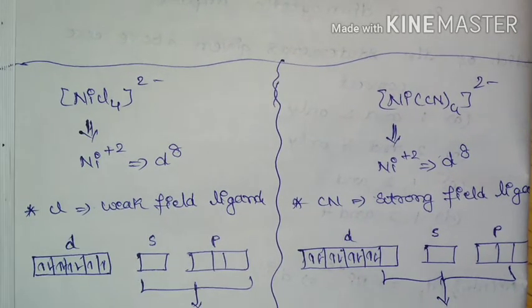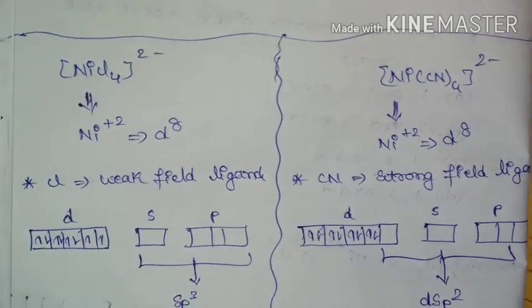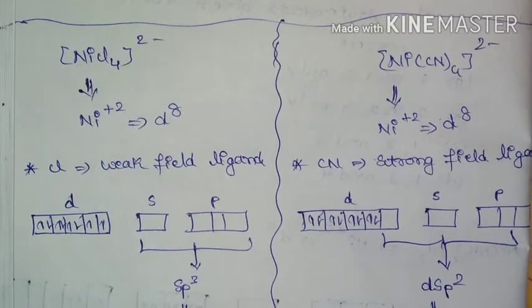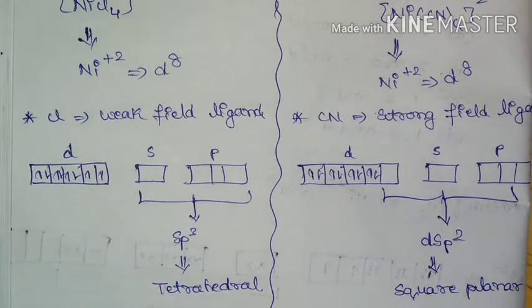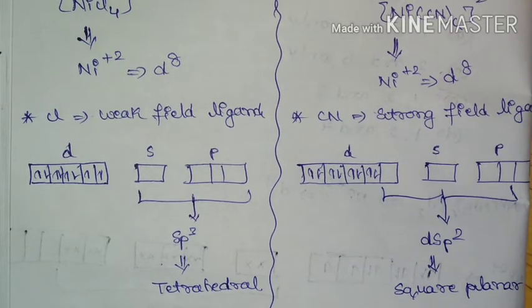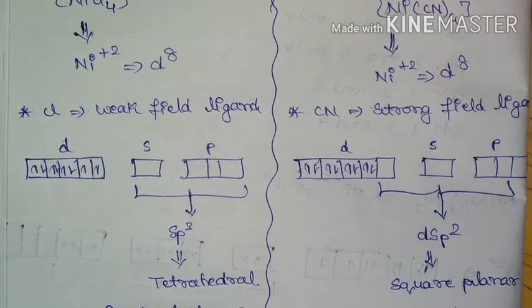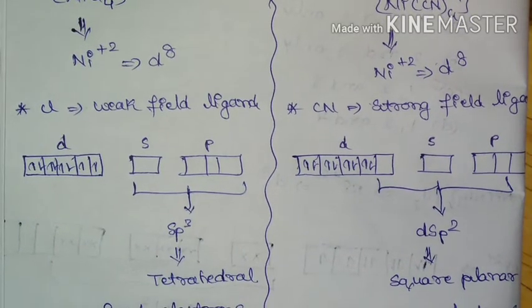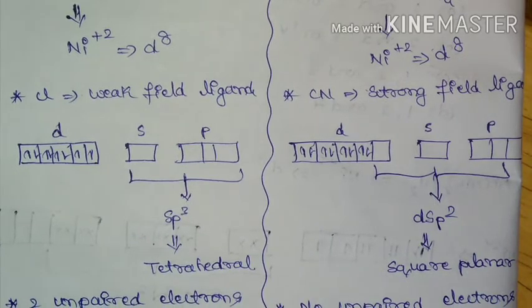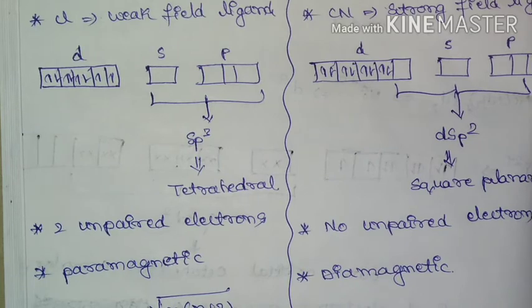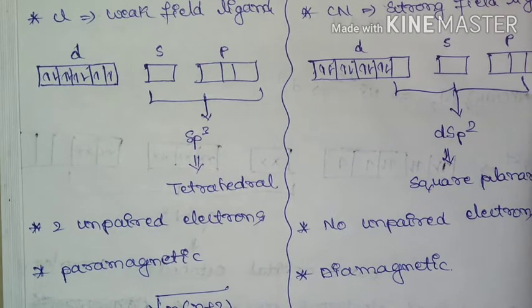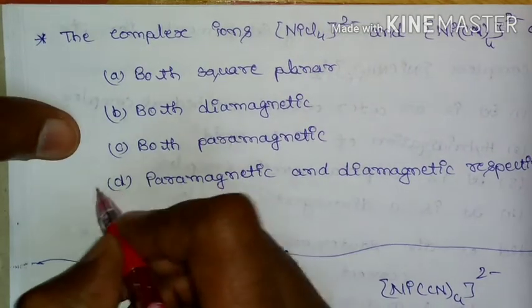In tetracyanonickelate, cyanide ligand is going to act as strong field ligand, hence there will be pairing of electrons in the d orbital, so there won't be any unpaired electrons, so it is a diamagnetic complex. And if you see hybridization, it is dsp2 and it is going to form a square planar complex. And the magnetic property is diamagnetic since it is not containing any unpaired electron. So among the options given, D is correct.